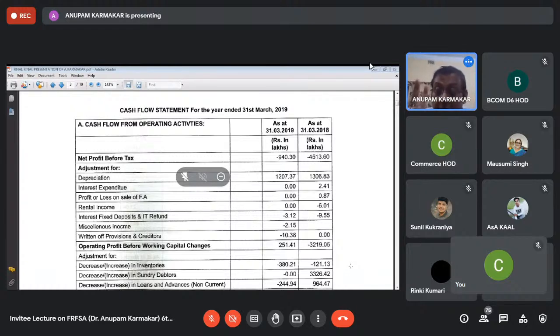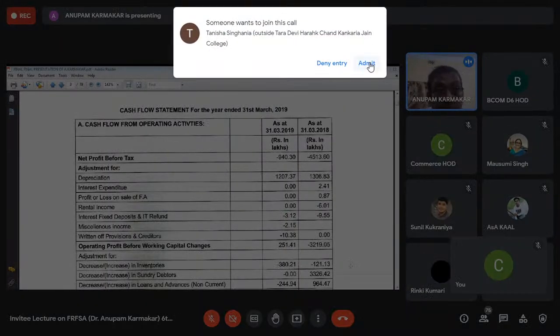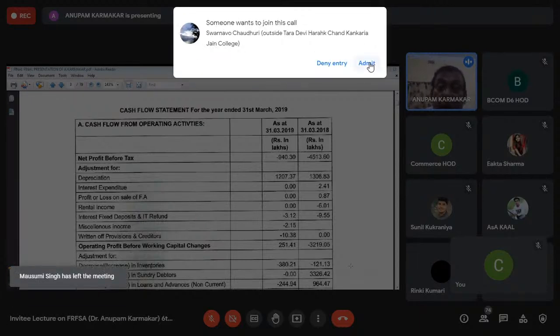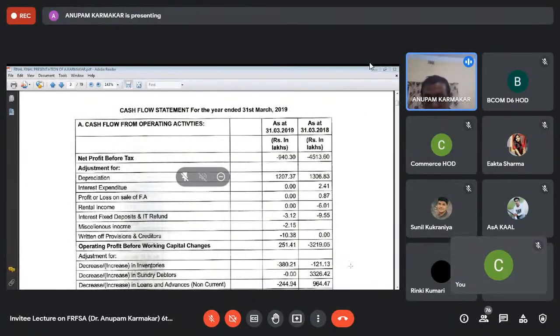Accounting is based on some theories, that is, the going concern concept. That means we assume that the business will continue for an unending period. We never assume that when a business starts, it will be stopped within 2 to 3 years. It is not a terminable venture. We assume that when a business starts, it will continue for an unending period. But when the net worth of the company is negative, it hampers the going concern concept. And at that moment, the auditor asked the question: why should the company not be liquidated?